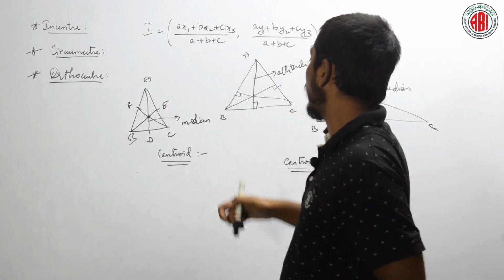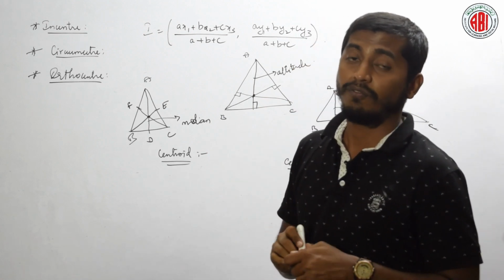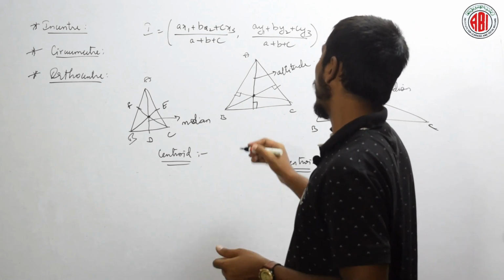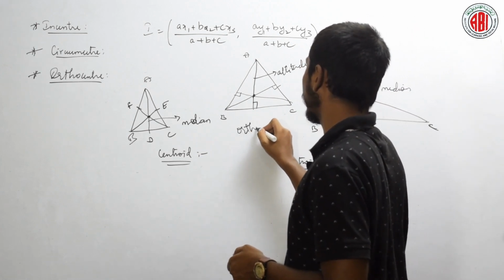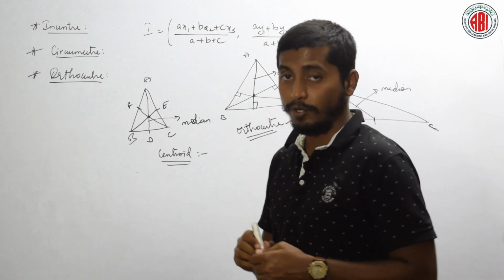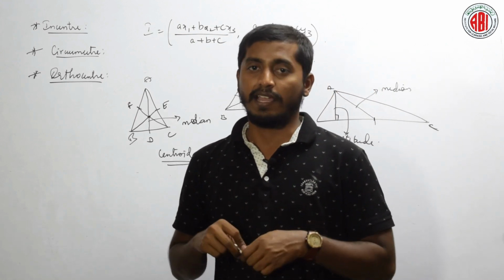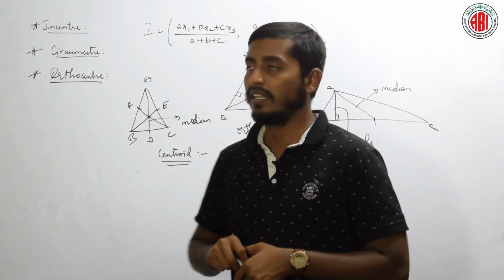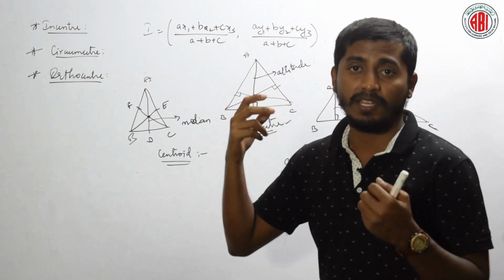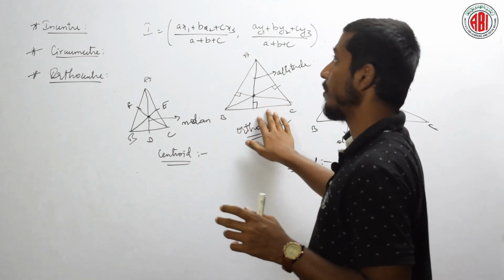Then here there is one more point, which is the point of intersection of three altitudes of a triangle. What is that particular point called? That point is called the orthocenter. Orthocenter is defined as the point of intersection of three altitudes in a given triangle. Is it clear? This is fixed. It need not be a particular triangle, it need not be a right angle triangle. For any triangle this is the common definition.